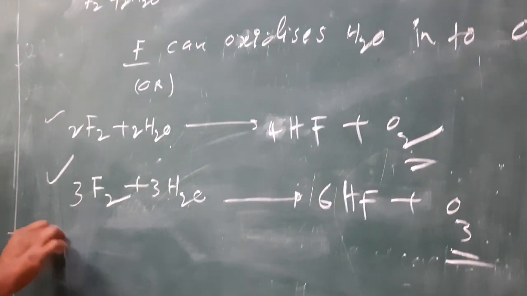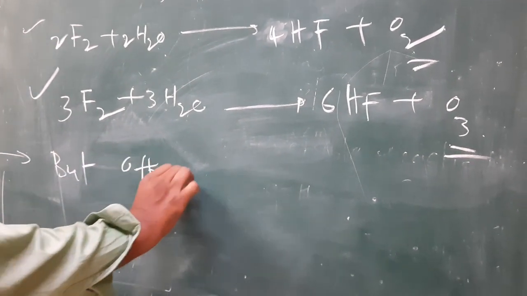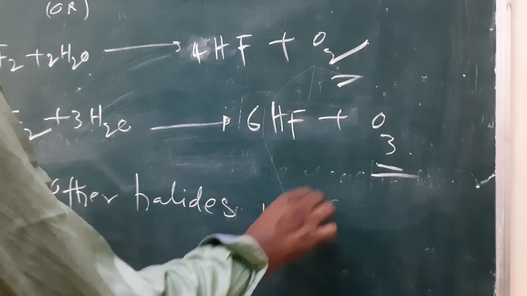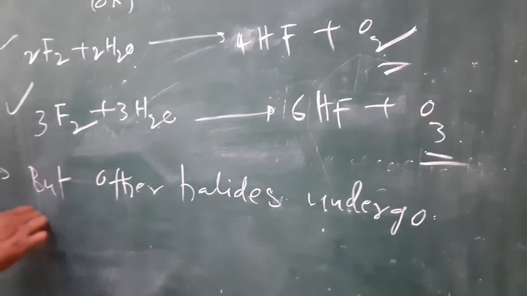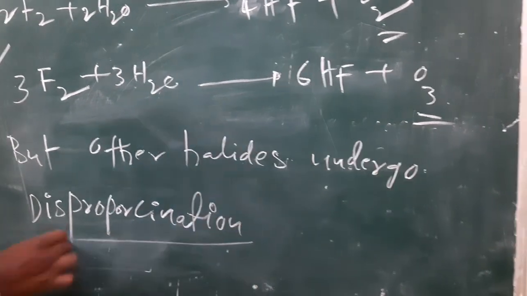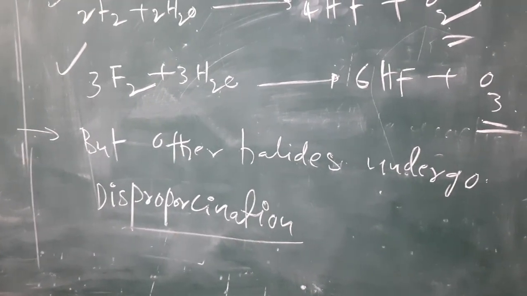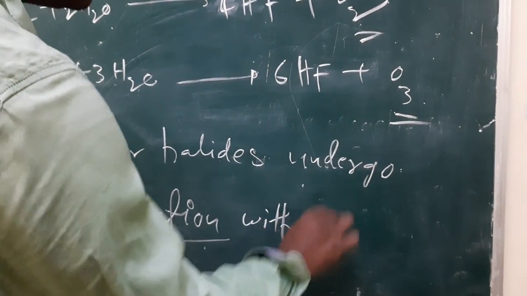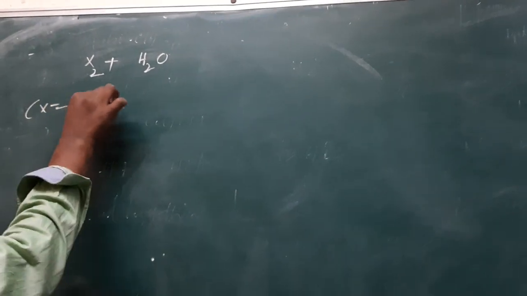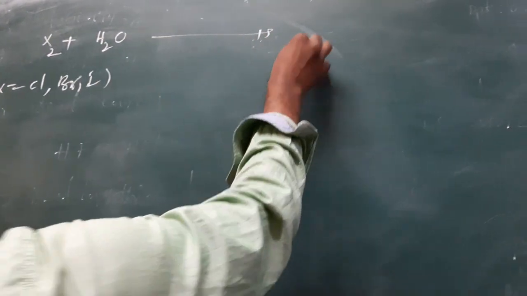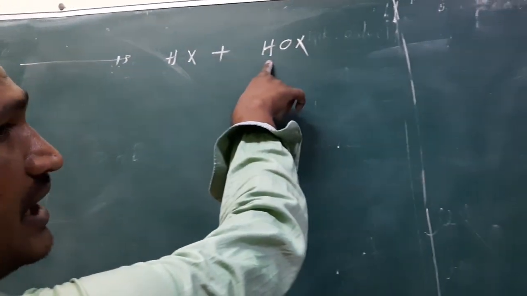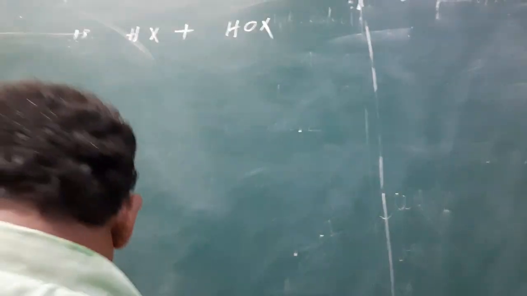Next, the other halogens, that means chlorine, bromine, iodine, undergo disproportionation with water. They undergo disproportionation and form hydrogen halide and hypohalous acid.